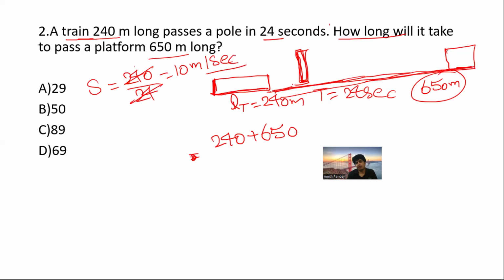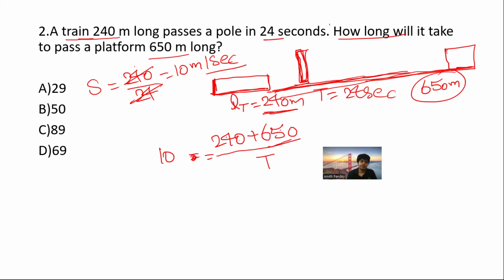So how much time will it take to cross this platform? As just now I explained to you, in order to cross the platform, it has to cover its own length plus platform length. That is, own length is 240 plus 650 by how much time it is taking. We need to calculate that, that is t. But one thing will not change. What is that? Speed. Why? Because the train is moving, not the platform.